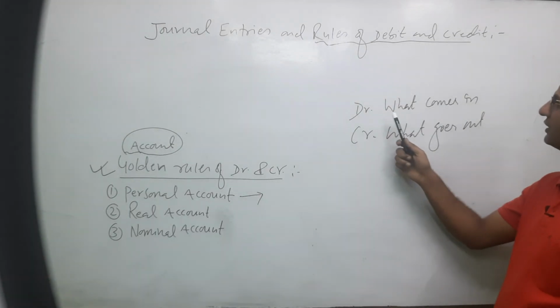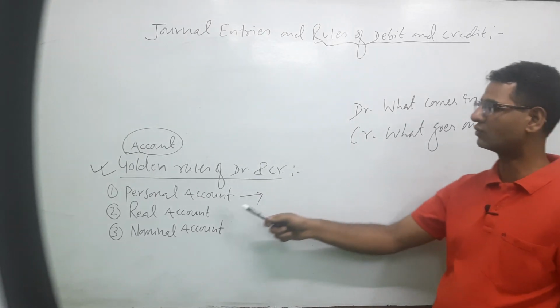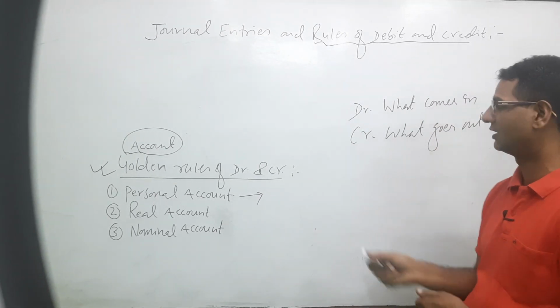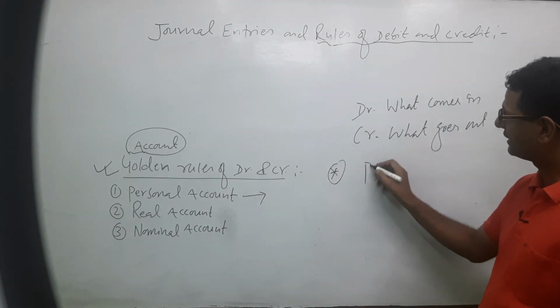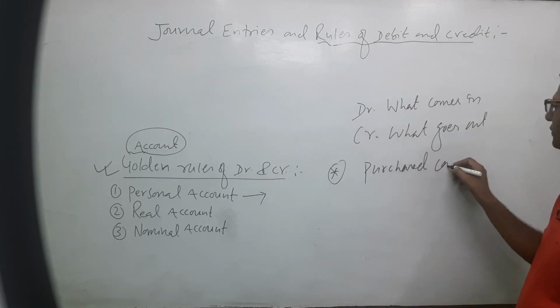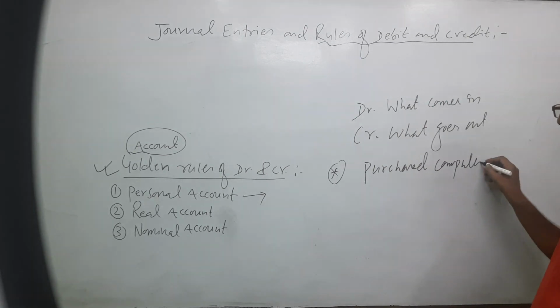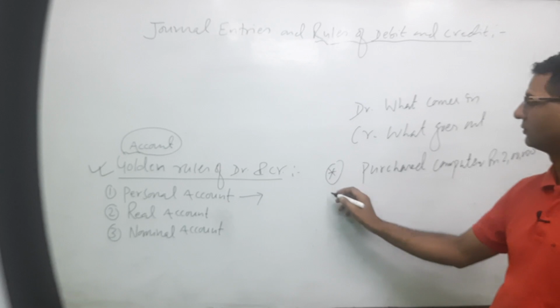So debit what comes in, credit what goes out. It is the rule of real account. For example, very important: purchased computer worth rupees 2 lakhs. We purchased a computer worth 2 lakhs.